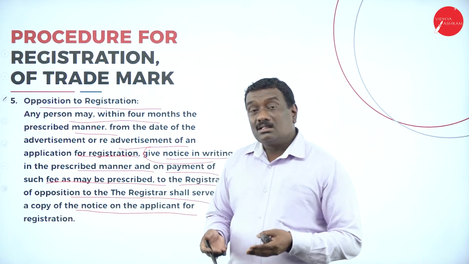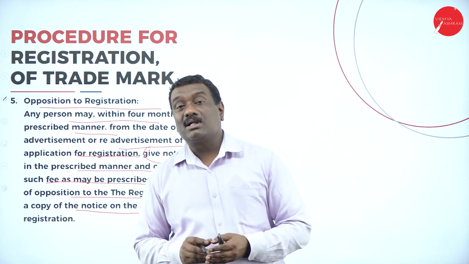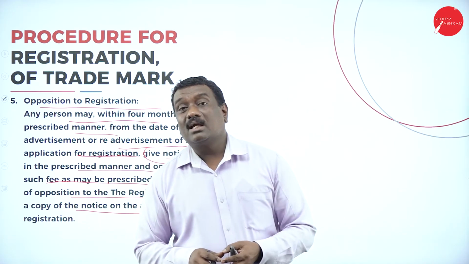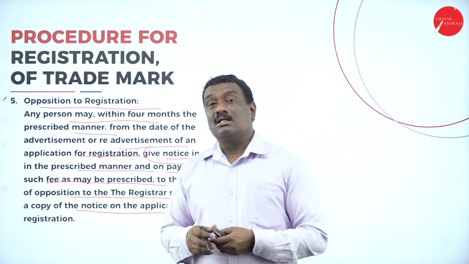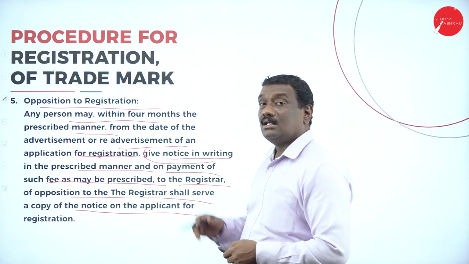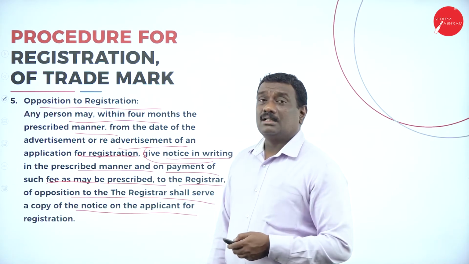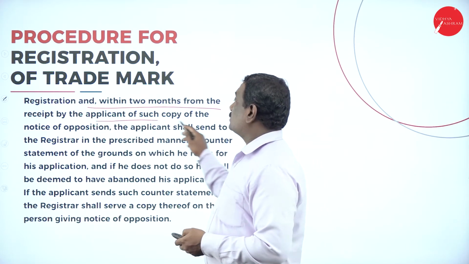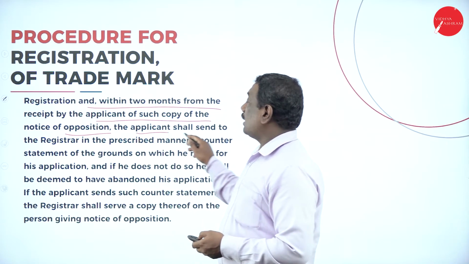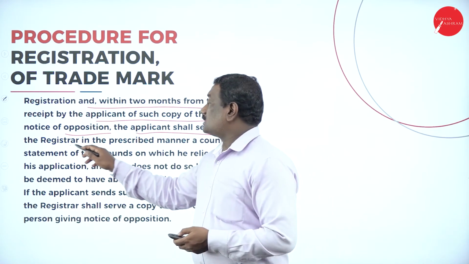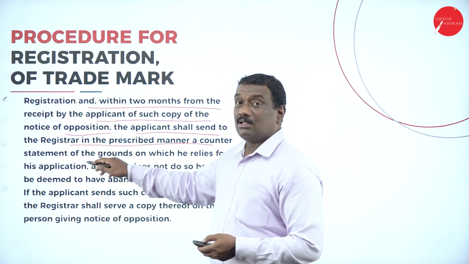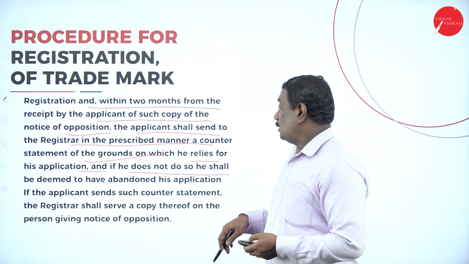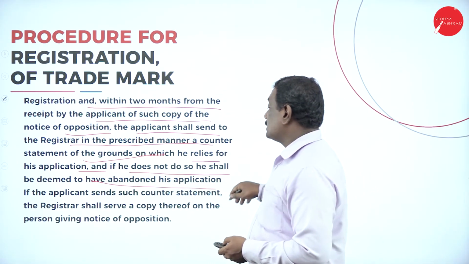So the registrar will receive that notice from the opposing party, and it will be served on the applicant who has applied for registration of that trademark, saying that there is opposition to the registration of the trademark. Within 2 months from the receipt of the copy of the notice of opposition, the applicant shall send to the registrar, in the prescribed manner, a counter statement of the grounds on which he relies for his application. If he does not do so, he shall be deemed to have abandoned his application.